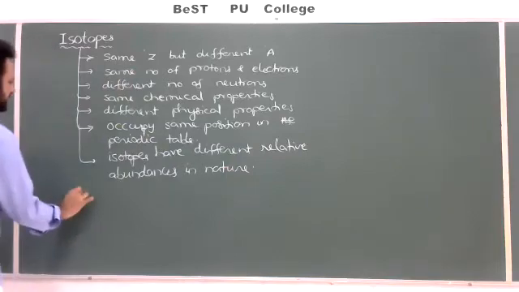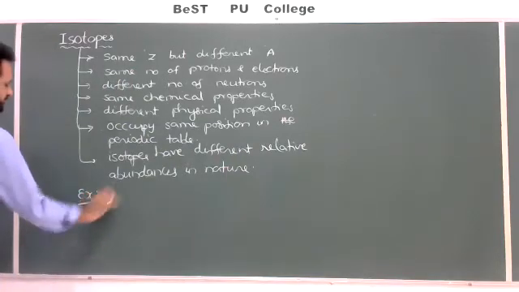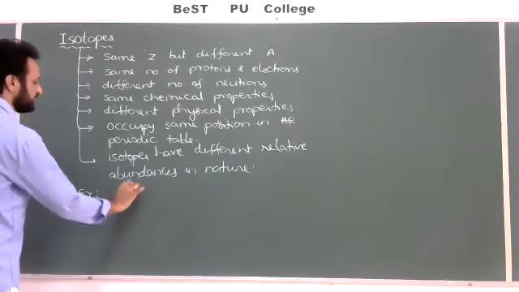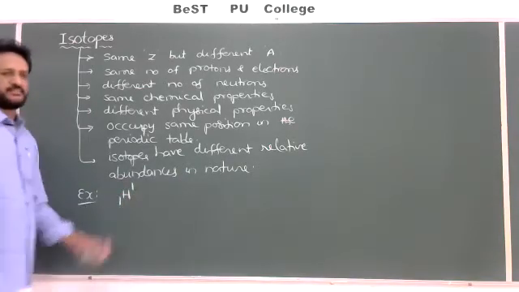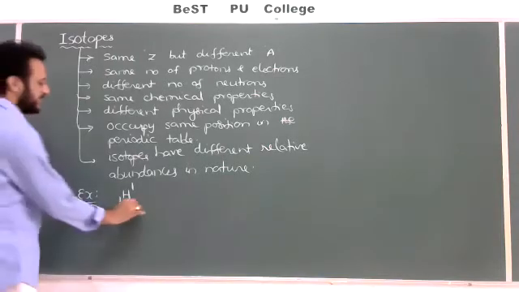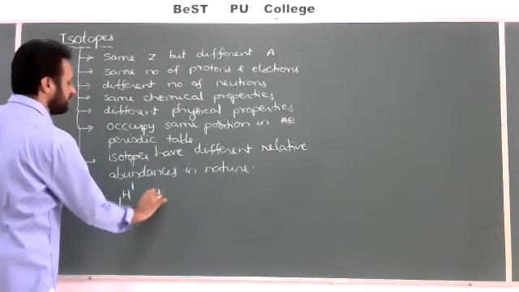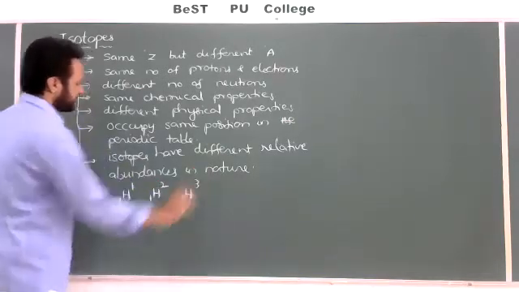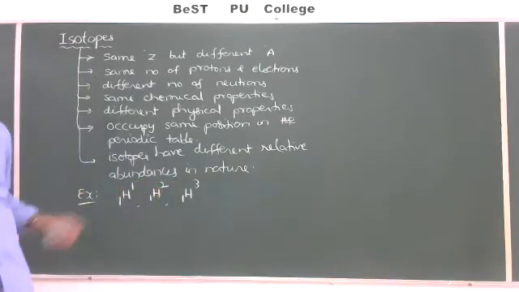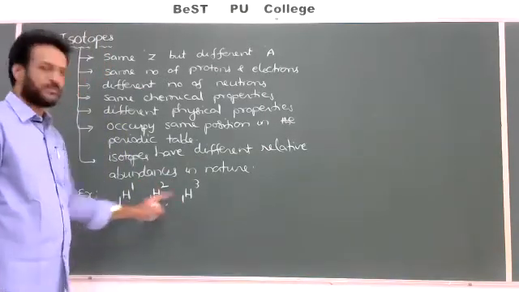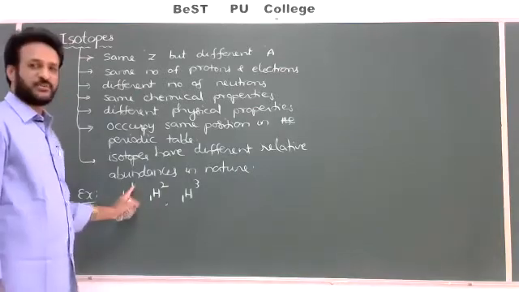So we can write one example for isotopes. Hydrogen, we can write 1H1, which is called proton or protium. The second, 1H2, deuterium, and 1H3, tritium. So these are the three isotopes of hydrogen. All three isotopes have the same atomic number 1, 1, 1, but the mass number is different: 1, 2, 3.